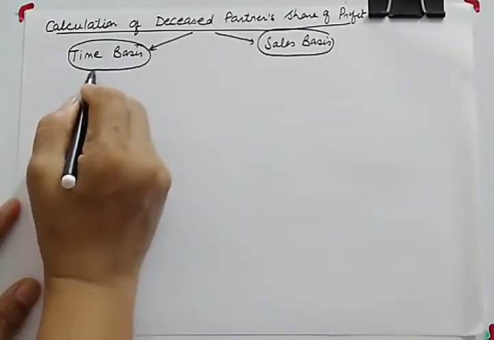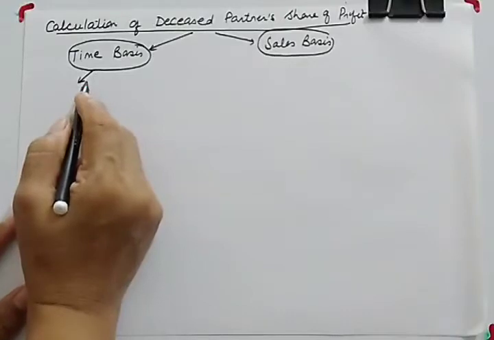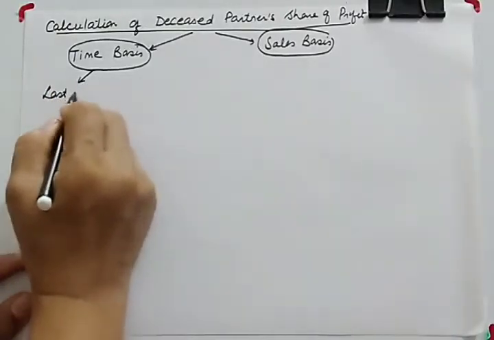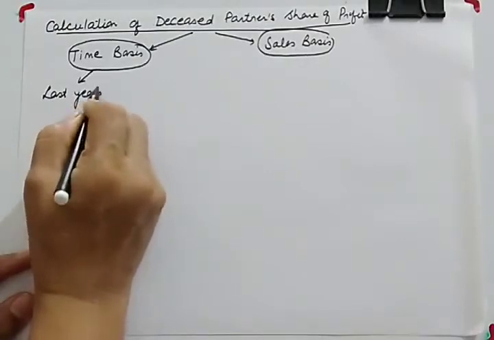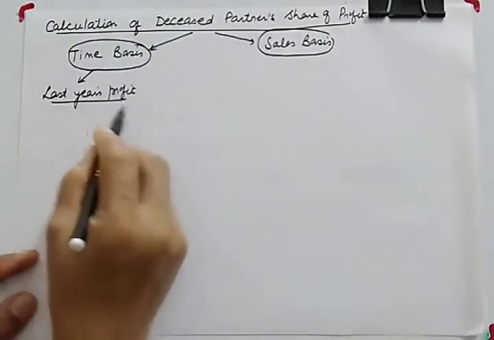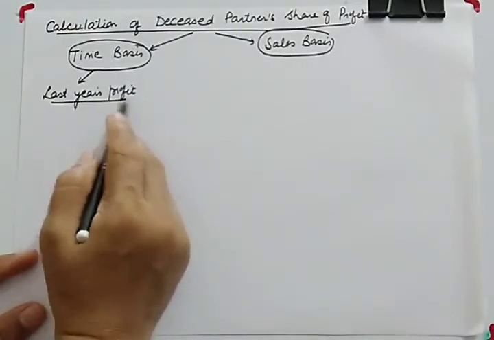Again, there can be different situations depending upon what their partnership deed states. It can be based on last year's profit. So you can take last year's profit as the base, and we assume that the current year also the profit accrues on the same basis.